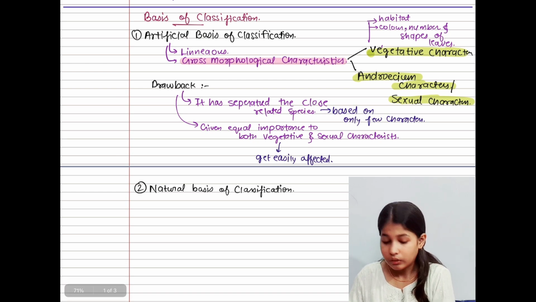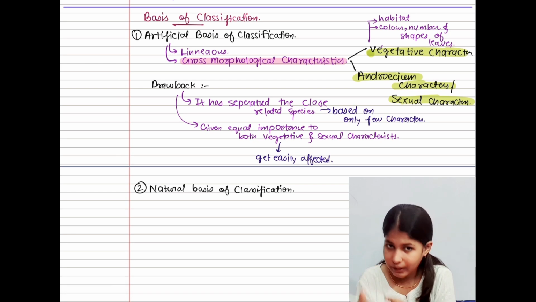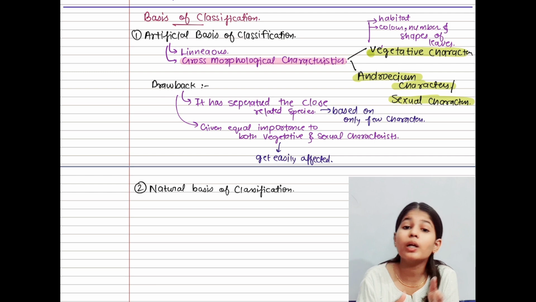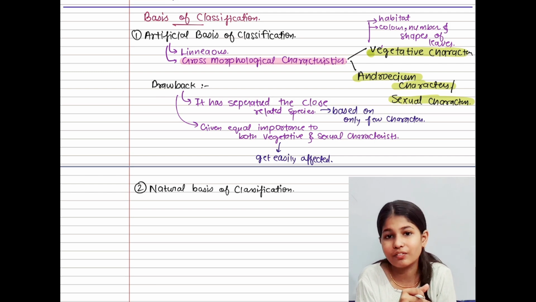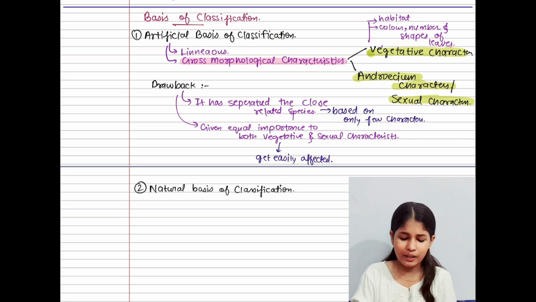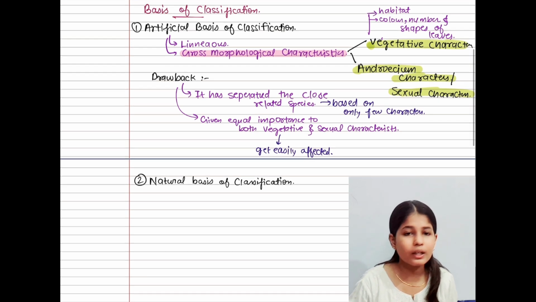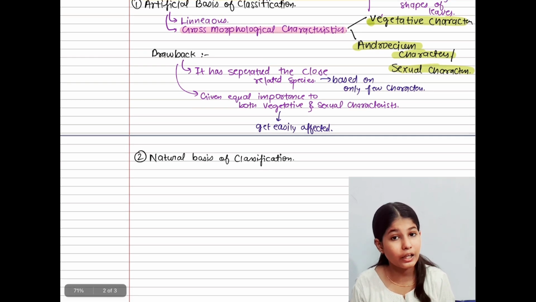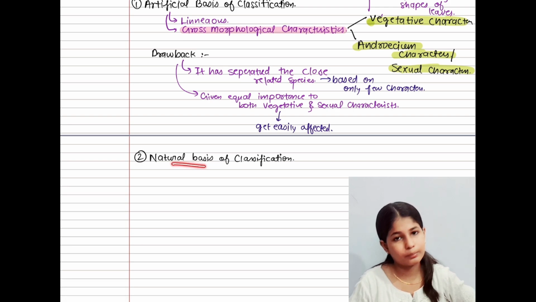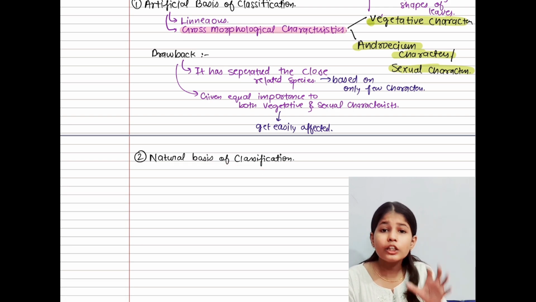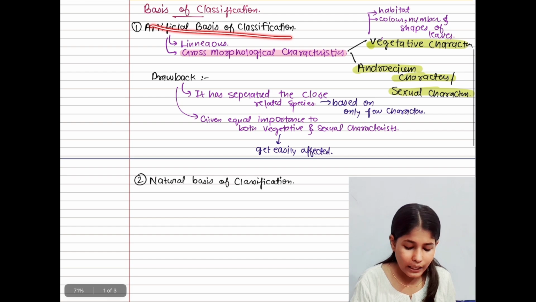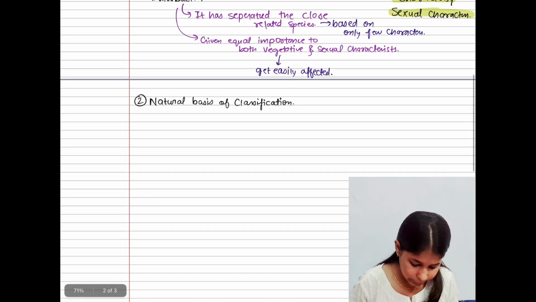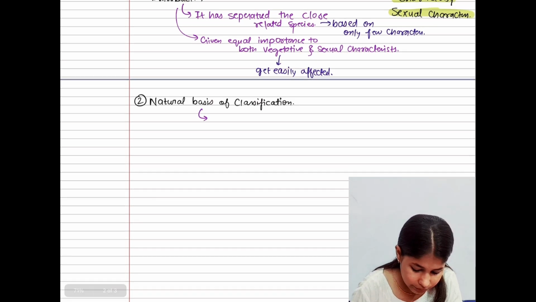It means all the successive classifications that we are going to understand will be improvements and improved results of the previous classification. Let's come to our topic, the natural basis of classification. After completing it, I will again discuss how this natural basis of classification is an improved version of the artificial basis. First of all, it was given by Bentham and Hooker.